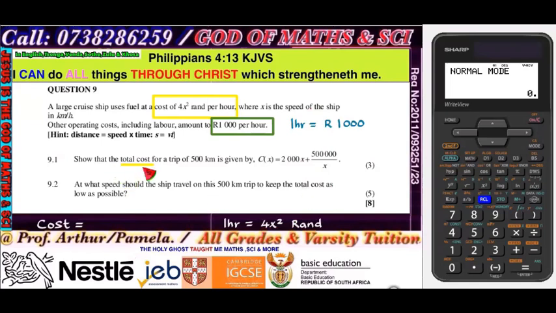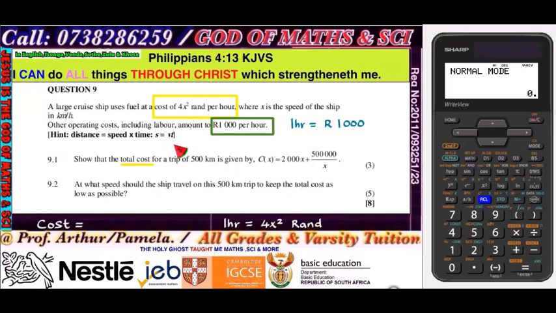But the question says show that the total cost for a trip of 500 kilometers, that 500 kilometers should be hours. Had they said the cost for 2 hours, I would double this amount, then double this, then add them together and get the whole total. Is that making sense to you? So convert the kilometers to hours. That means we need to get the time.